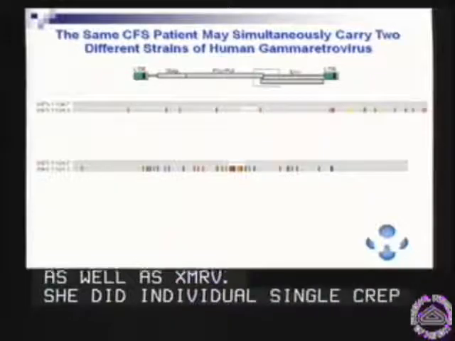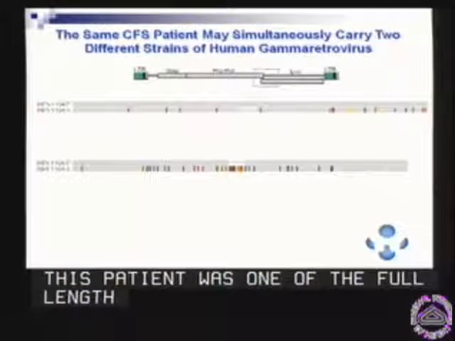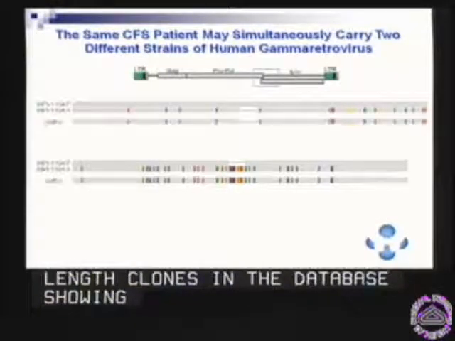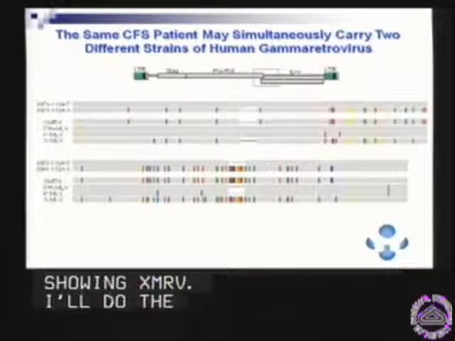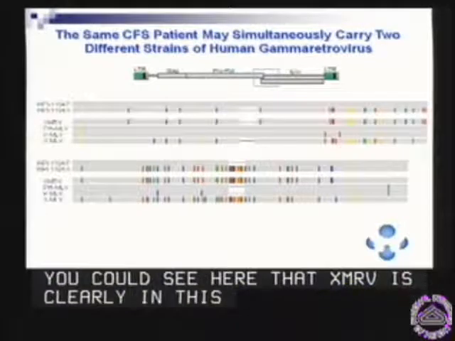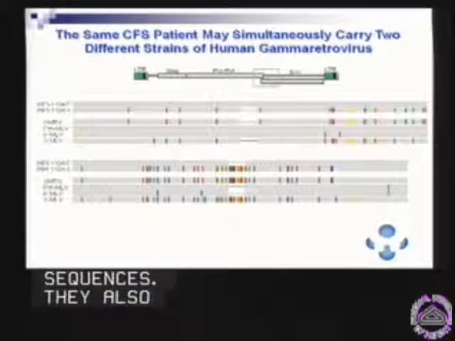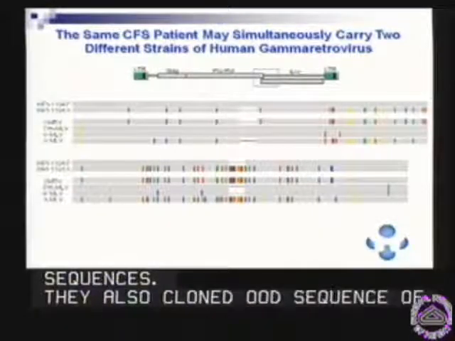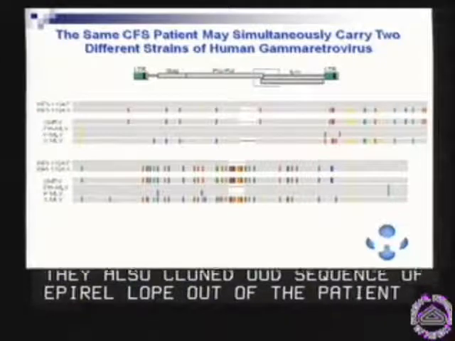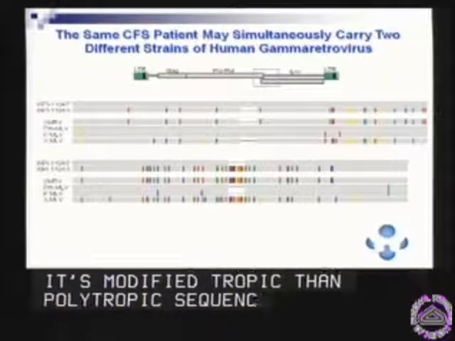And what she did was individual single-cell cloning from a single patient. This patient was one of the full-length clones in the database, showing XMRV. So you can see here that XMRV is clearly in this patient and compares to the database sequences. But they also cloned another envelope sequence out of this patient, and you see here that it is more closely related to the modified polytropic and polytropic sequences described by Lo and Alter in their paper.